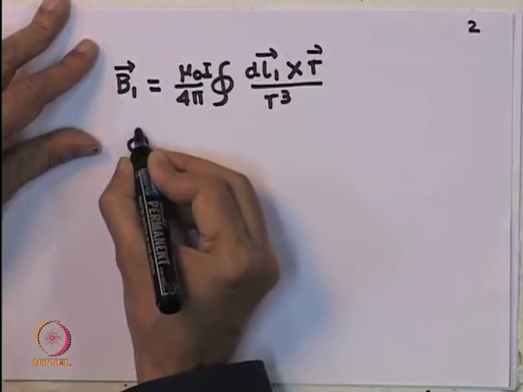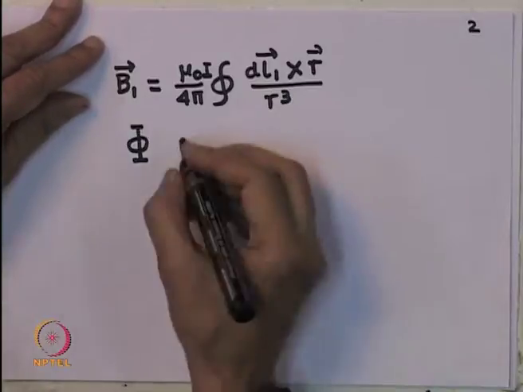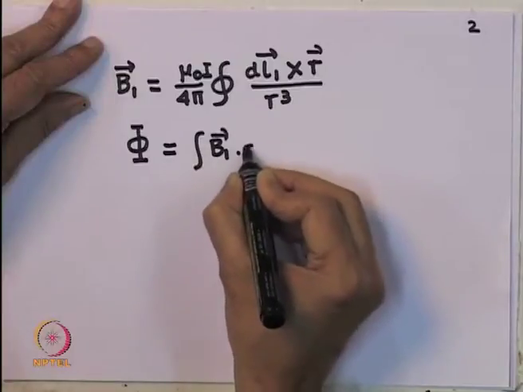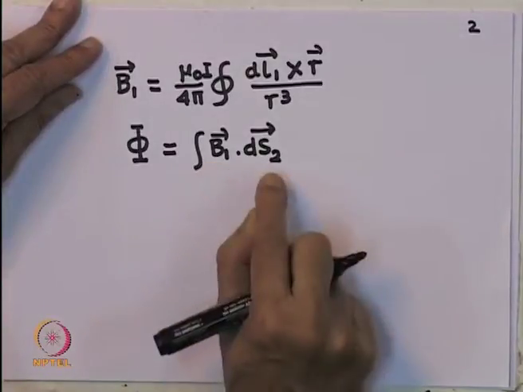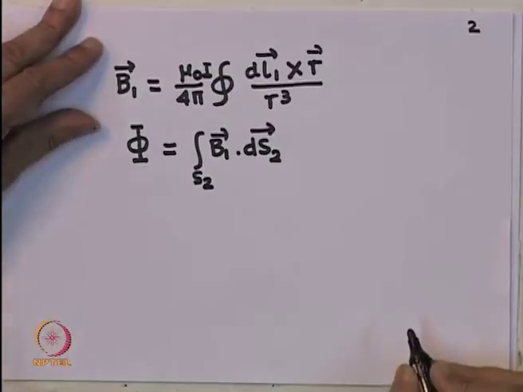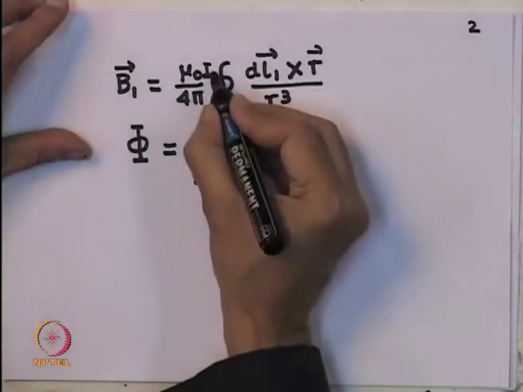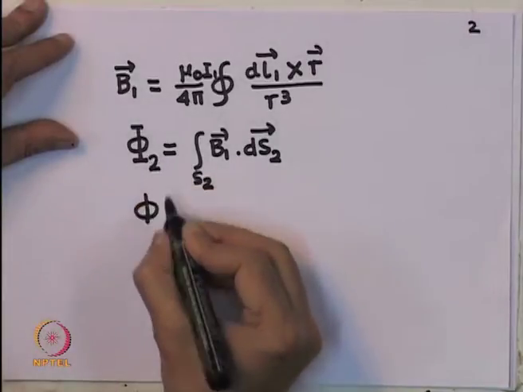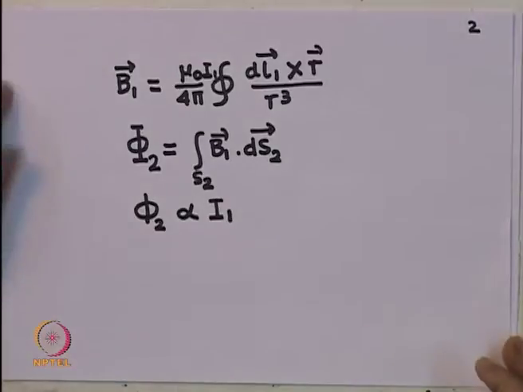So, the flux through the second circuit is given by, of course, integral B1 dot ds. If you like, I will write it as ds2. So, B1 is the magnetic field produced by the first loop, and ds2 is because I am integrating over the surface area of the second loop. So, you notice, since B1 is proportional to the current, let me write it as I1.